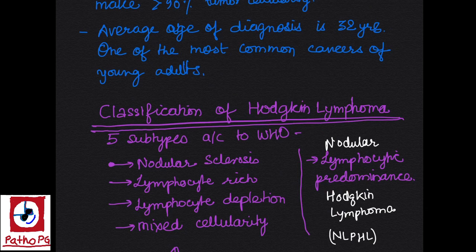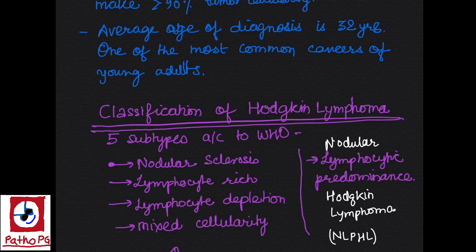Classification of Hodgkin lymphoma. WHO in 2016 classified lymphoid neoplasm into 5 subcategories and Hodgkin lymphoma is one of them. Hodgkin lymphoma again has been classified into 2 types, classic and non-classic. The classic Hodgkin lymphoma consists of 4 different entities.